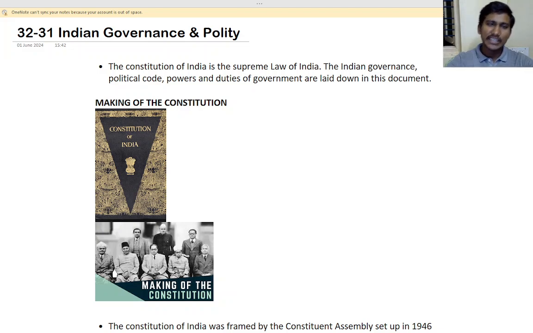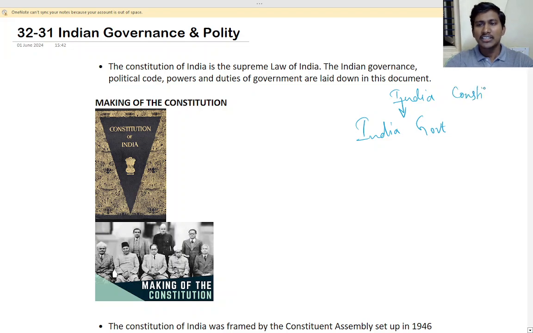Okay. So see here, our Indian government runs on the basis of the Indian Constitution. Okay. All the things are mentioned in the Constitution. We cannot go outside the Constitution and do something of our own. Yes, whatever is mentioned, all the rules, all the regulations,